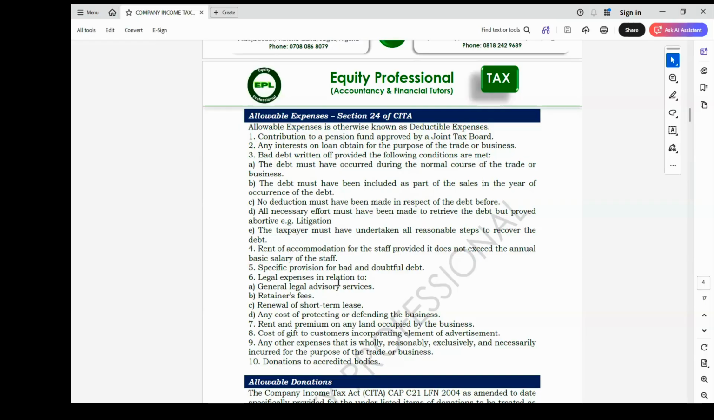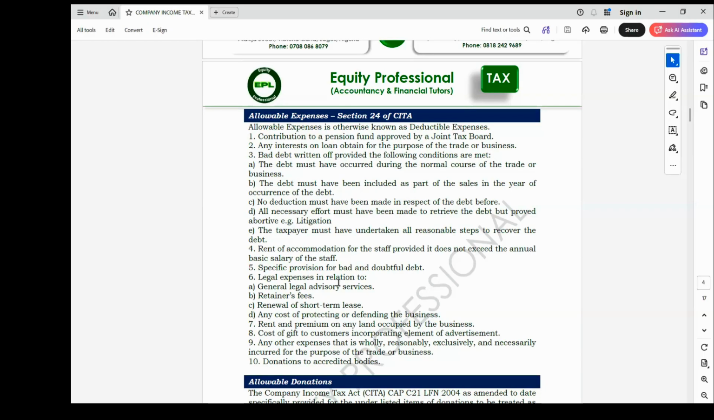Then any cost of protecting or defending the business is also allowable. Rent. For you to do the business, as I told you, any money you incur for the purpose of the business will be allowed, like rent. Rent you are paying for the building you are using for the purpose of the business. Cost of gifts to customers incorporating an element of advertisement. When you are doing advertisement and giving them something as a souvenir, which is for advertisement, that is also allowable.